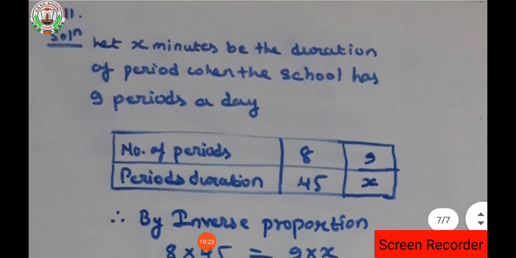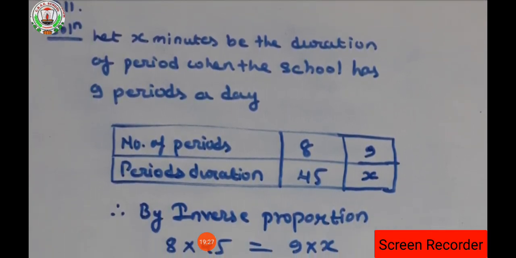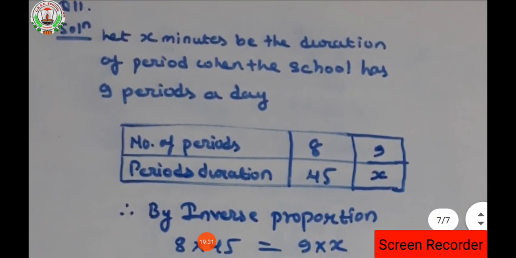Clear? Now let's see the last question of this exercise, that is the 11th question. What is asked here? Here we are talking about the periods and their durations. Let x minutes be the duration of periods when the school has 9 periods a day.